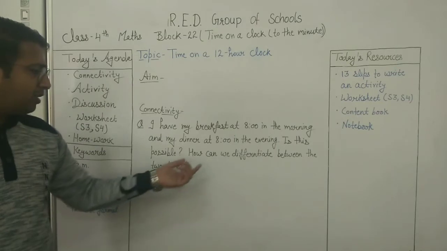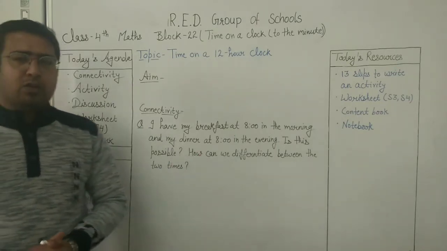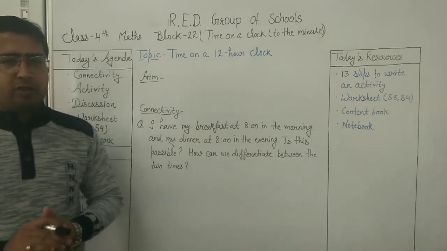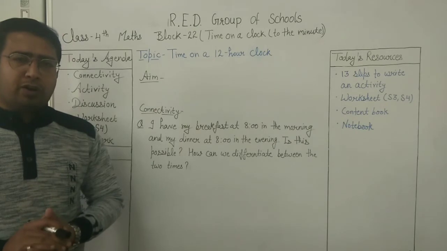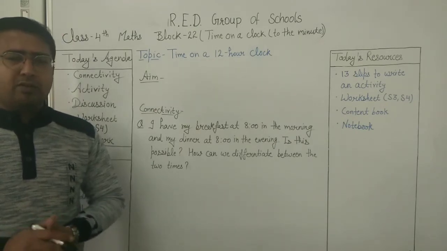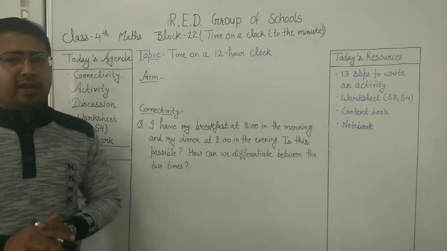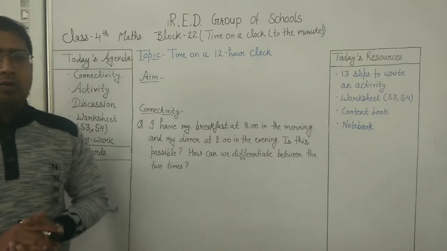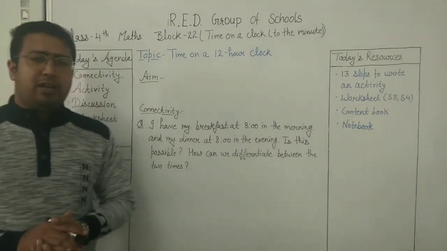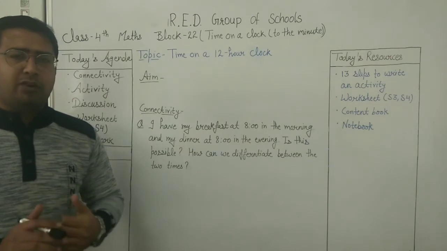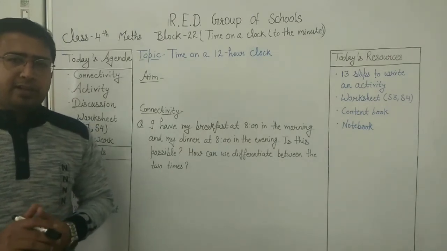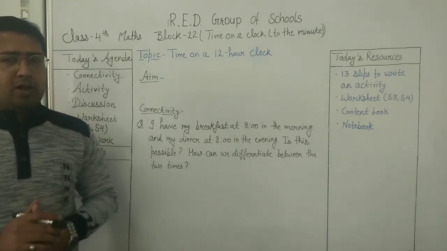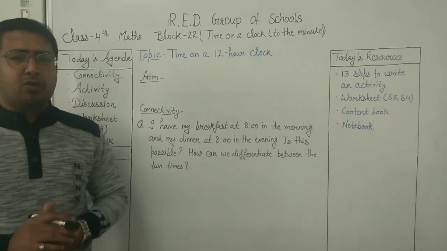Now, how can we differentiate between the two times? We can differentiate between two times according to the reference of the time. For example, if we are taking 12 in the afternoon, that means we will take it as PM, and 12 at night we can take as 12 midnight. Now I can tell you that PM is post meridiem, that means afternoon. And AM is ante meridiem, that means before noon.